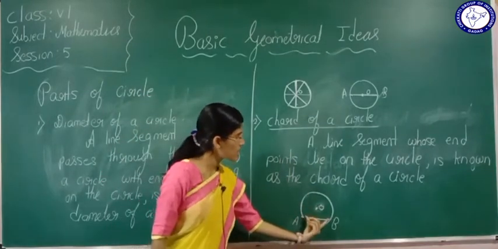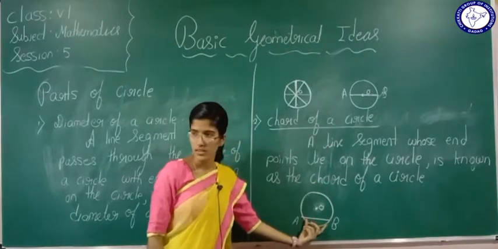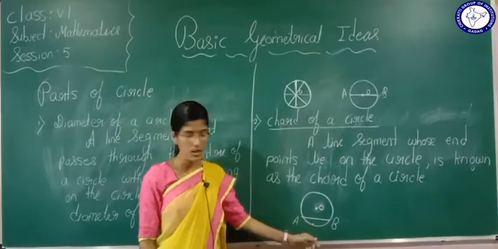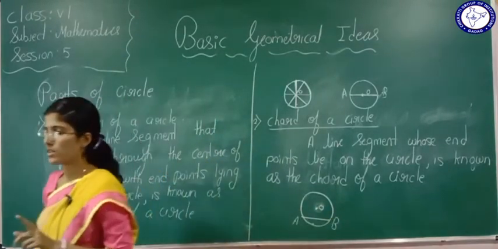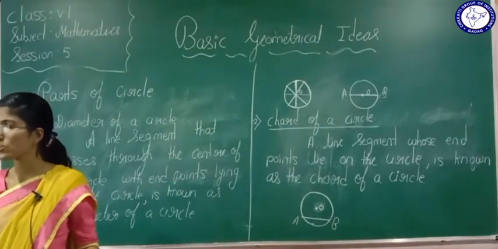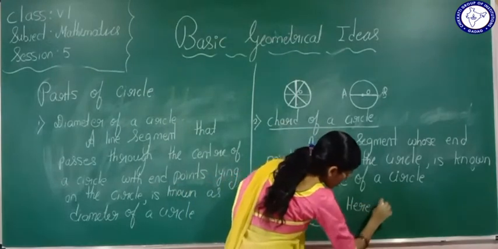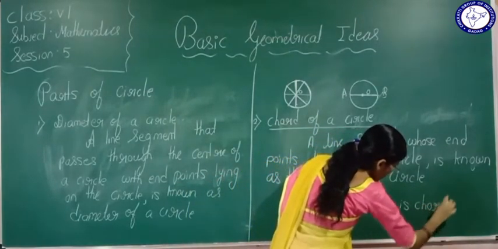A line segment whose end points should lie on the circle. Whose end points are lying on the circle? Yes. Here AB is a chord. Yes or no? Here AB is a chord.